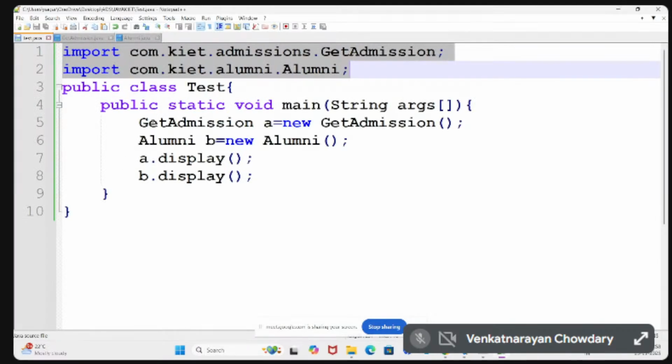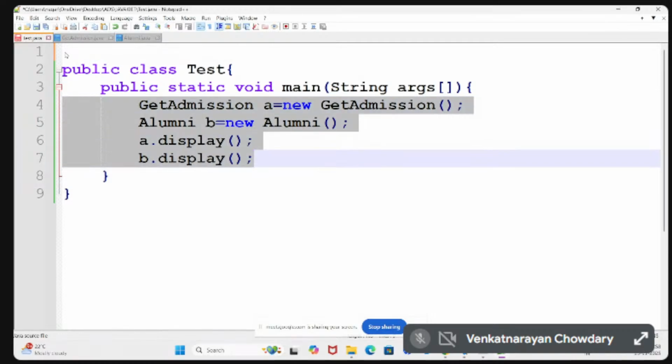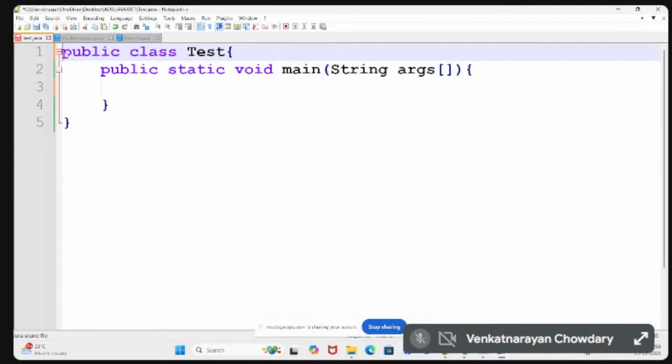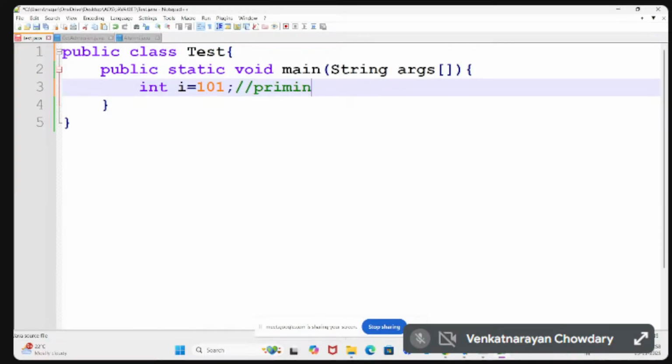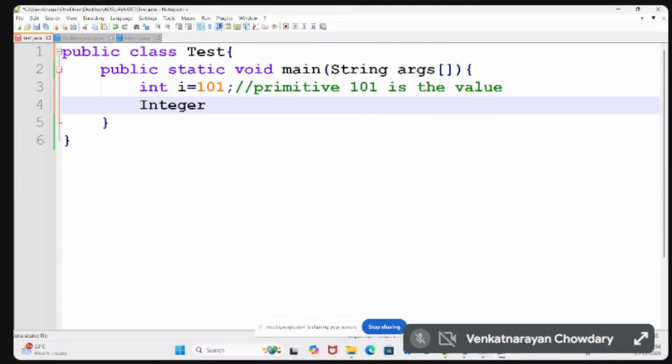You can observe every class starts with a capital letter, and the class name always denotes a non-primitive. These classes are available in the java.lang package, and for each and every data type there is a separate class. These are called wrapper classes.